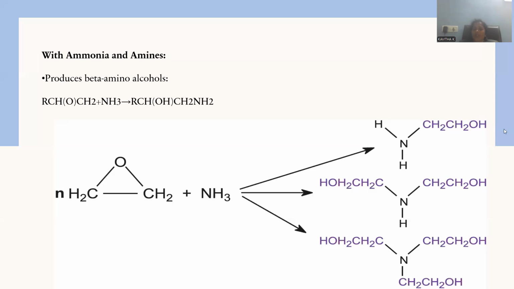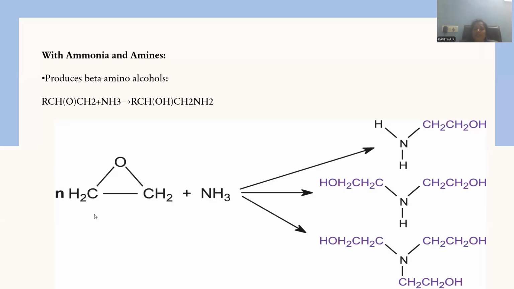Whatever product is formed has one terminal with an amino functional group and another terminal with a hydroxyl functional group. This is called aminohydrin, and the reaction will not be terminated at this instant. We need to go for further reactivity. Let me add one more epoxide molecule. N number of epoxides are taken into consideration. At this instance, two more hydrogens will be replaced in such a manner. The entire ammonia will be alkylated in all three possible dimensions, so that pyramidal geometry will be accorded, giving rise to a tertiary amine over there.